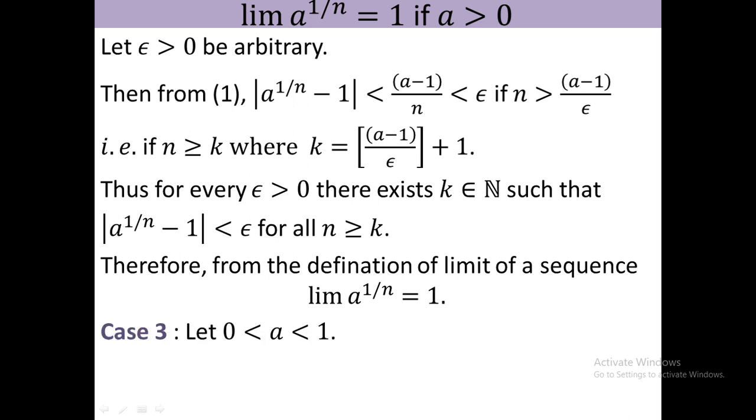Now in case 3 we consider a as a positive real number, but it is less than 1, because in case 1 we consider a equal to 1 and in case 2 we consider a greater than 1. So the remaining case, that is when a lies in the open interval (0, 1), we consider as case 3. Let b equal 1 by a. Since a is positive, therefore b is positive. Here a is less than 1, therefore its reciprocal, that is b, must be greater than 1.